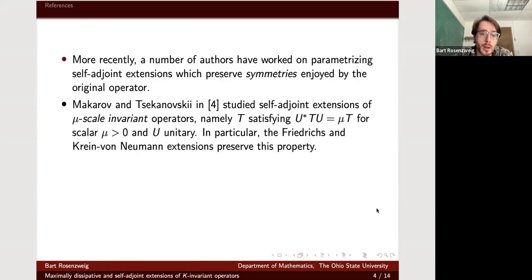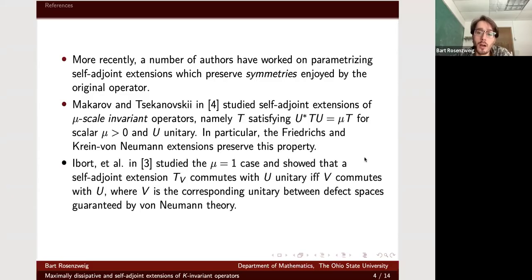So there's this paper by Makarov and Sekhanovsky. There's a lot of papers that do this, but here's just a couple examples that inspired what we did. They study what they call mu-scale invariant operators. So if I have an operator T where there exists some unitary operator U such that if I conjugate T by U, I get back a scalar multiple of T, some positive scalar mu. And what they proved in this paper, among other things, is that the Friedrichs and Krein von Neumann extensions of a symmetric operator which have this symmetry preserve this symmetry.